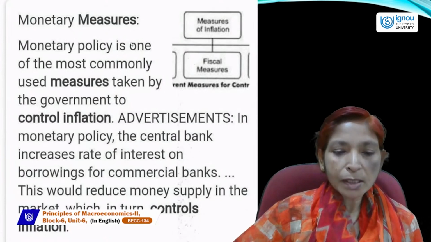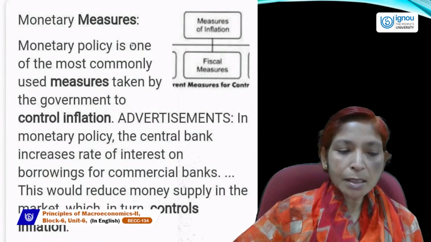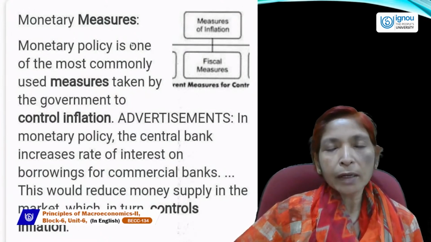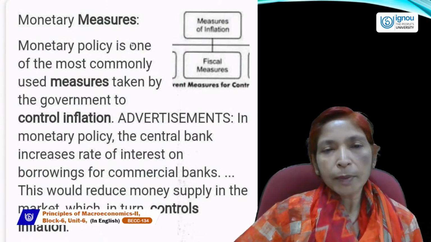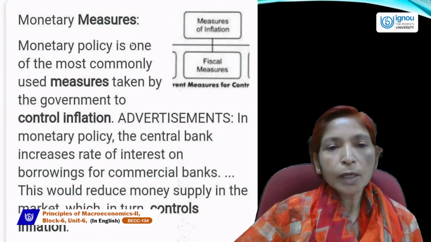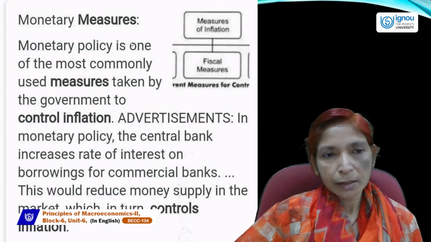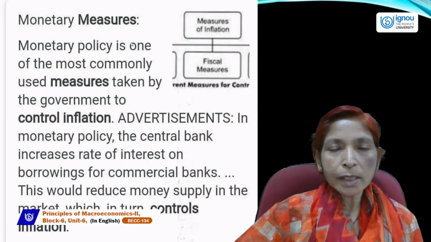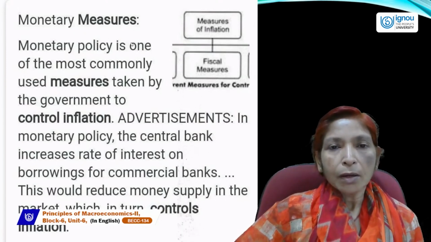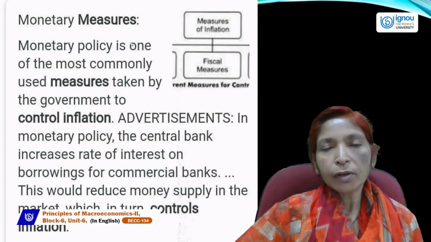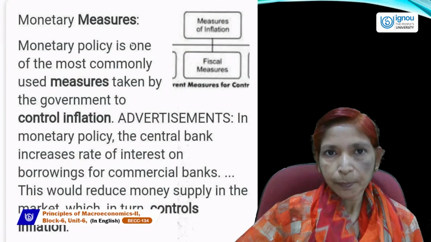This would reduce money supply in the market, which in turn controls inflation. There are so many tools of monetary policy which RBI can use to control inflation or deflation situation. These tools are known as